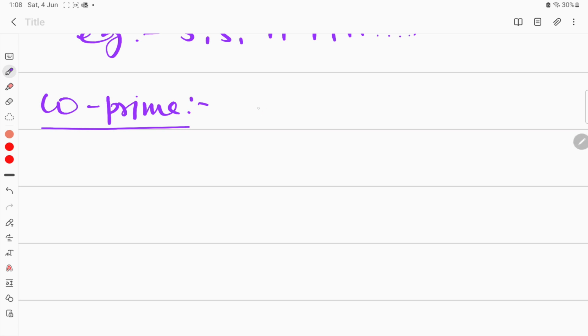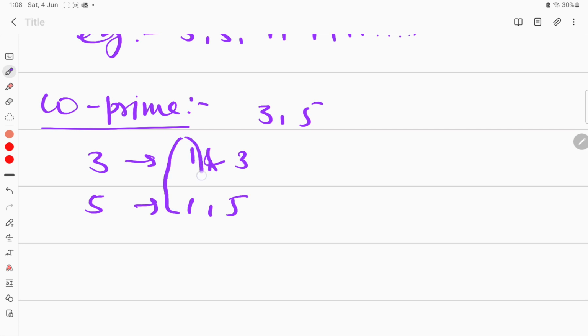Suppose I'm writing 3 and 5. The factors of 3 are 1 and 3, and factors of 5 are 1 and 5. Both of these numbers have just 1 as a common factor. Apart from 1, they don't have any other common factor.